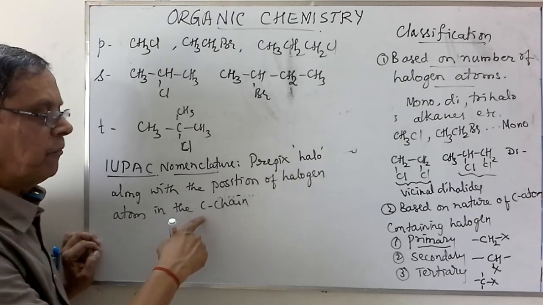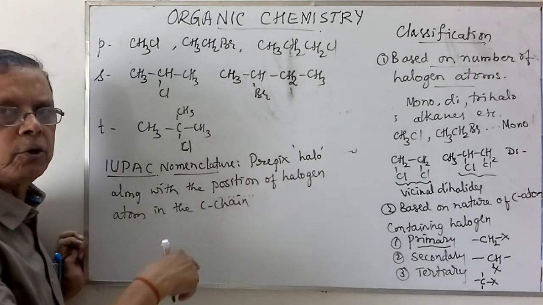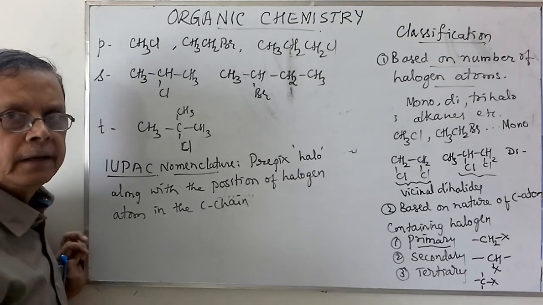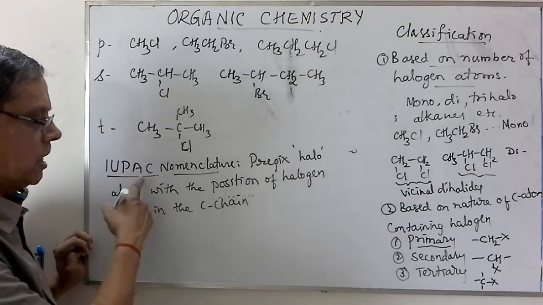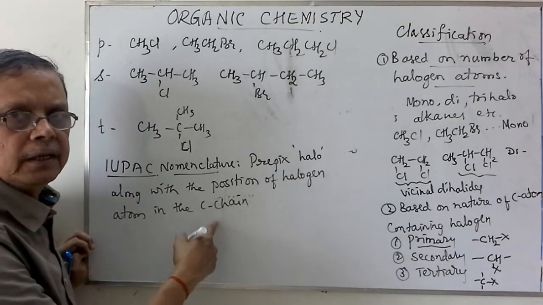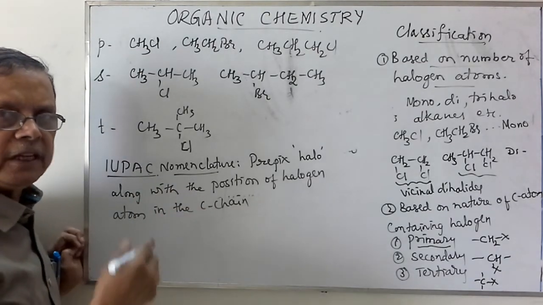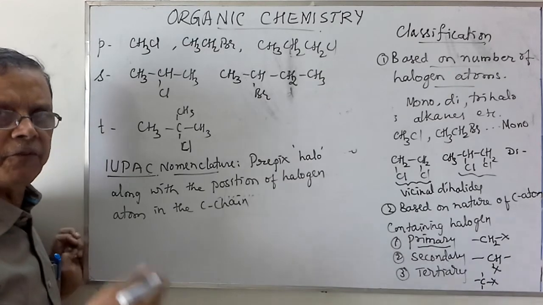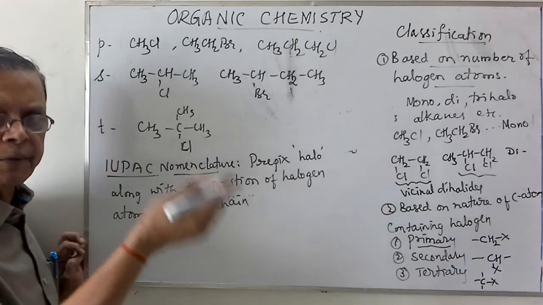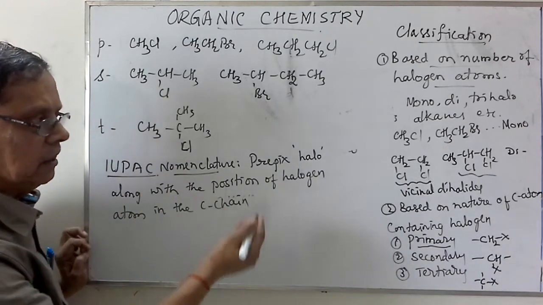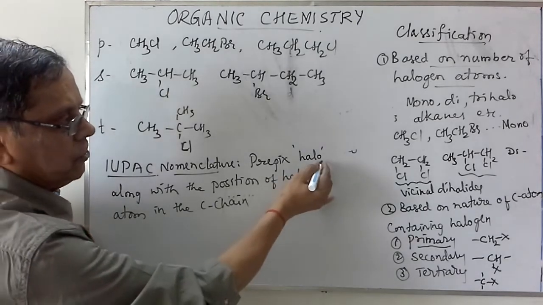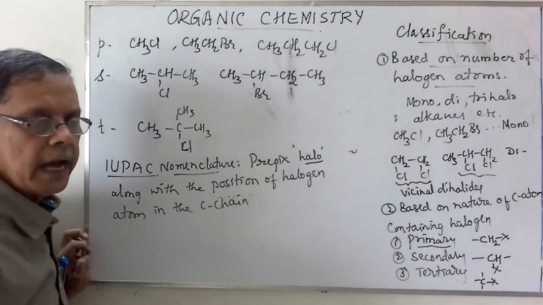Then we have to give the preference to the carbon carrying the functional group to get the minimum number. Here halogen is the functional group. We have to give the minimum carbon number to the carbon carrying the halogen atom. But if a higher preferential functional group is present, we have to give the preference to that carbon atom. But here we have to use the prefix halo.